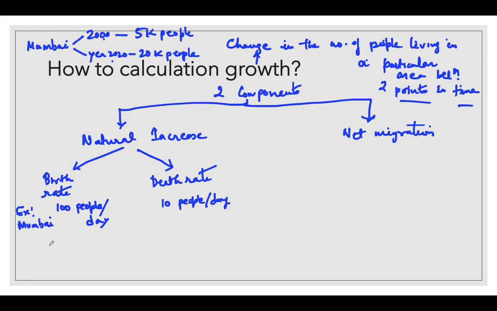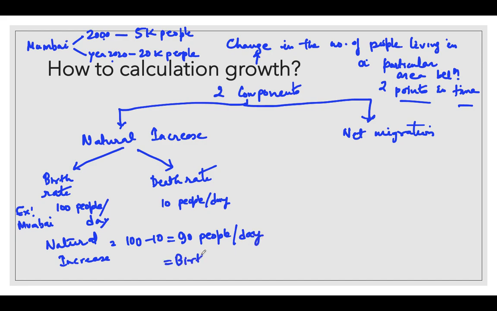So what is the natural increase? 100 people born against 10 people died. So 100 minus 10 means 90 people. So 90 people increased in the population in Mumbai. Is it clear? So to calculate natural increase, the formula is birth rate minus death rate. Clear?